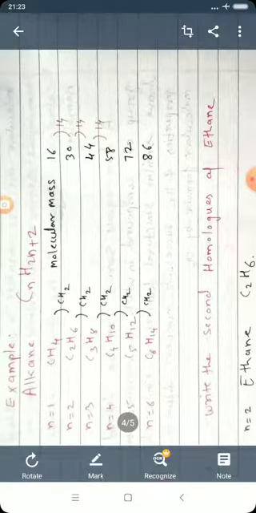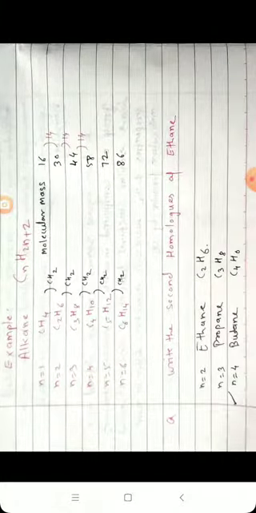When we consider the molecular mass, the molecular mass of methane, CH4, is 16 gram, because the mass of carbon is 12 and the mass of hydrogen is 1. Second, C2H6 is 30. There is a difference of 14. Each consecutive or adjacent molecule possesses a difference of CH2 or 14 gram. This is nothing but the homologous series.